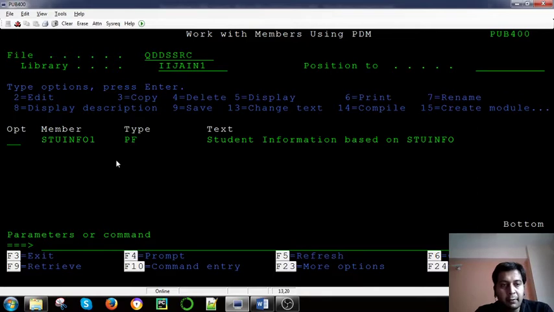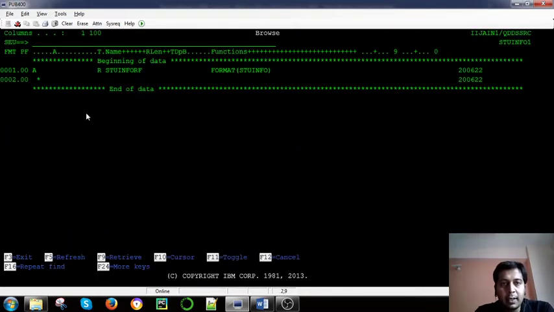In this physical file there is a format which takes from the student information. So all the record level or field level information which comes here uses the same structure from the student information. So format is the keyword, right?